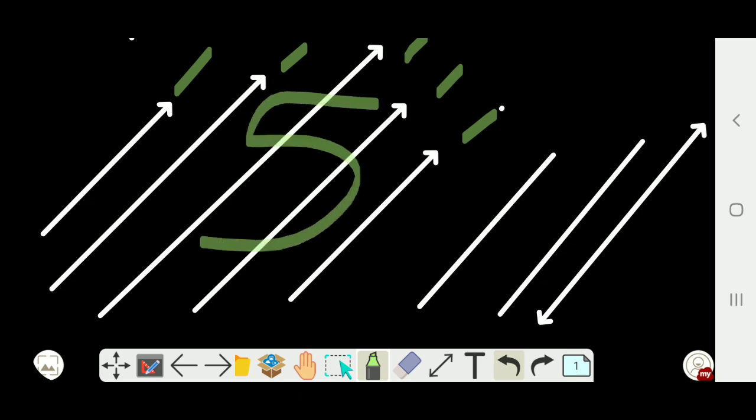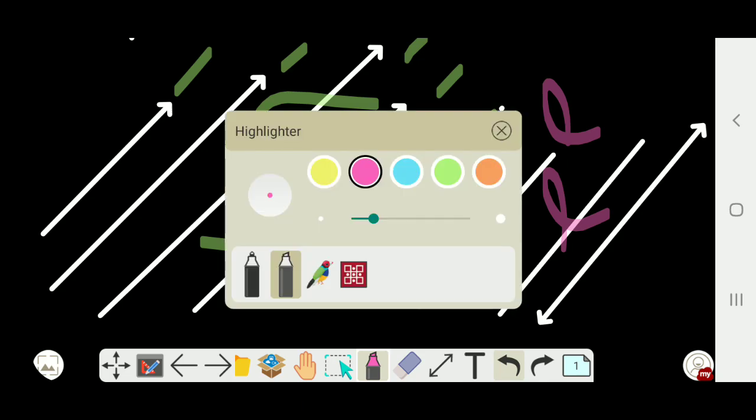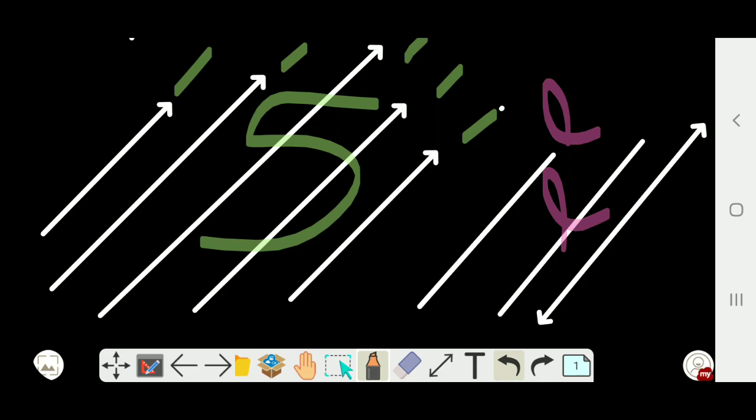Then what is this? No end point means a line segment. This is a line segment. Sorry, two line segments. These two are line segments. And what is this? The third one is a line, isn't it? So the third one is a line. Clear? So what is a ray?